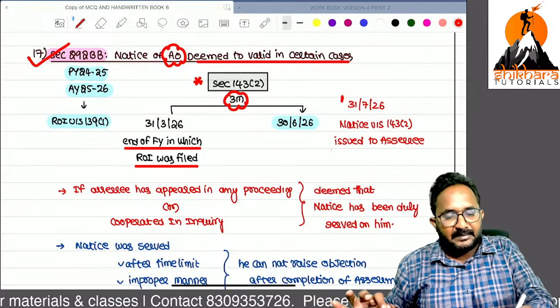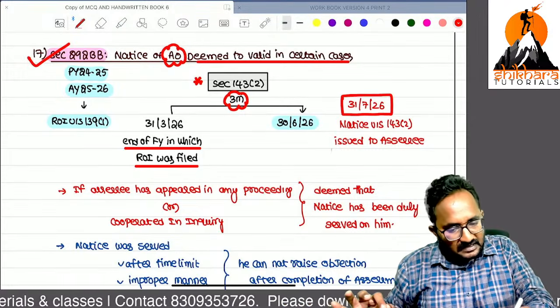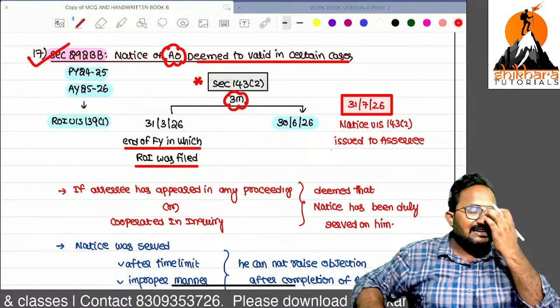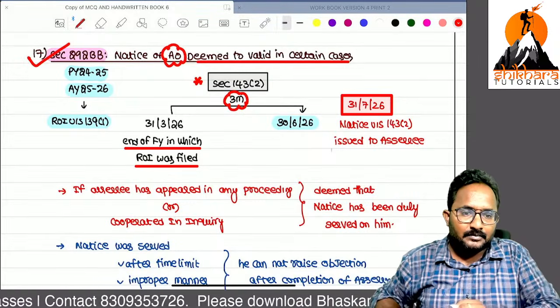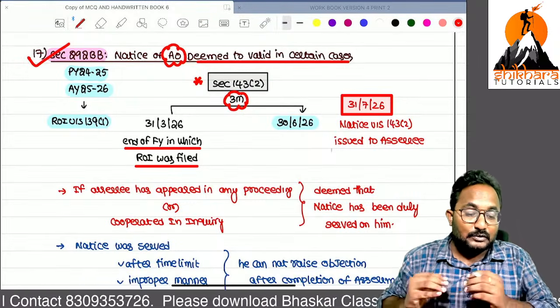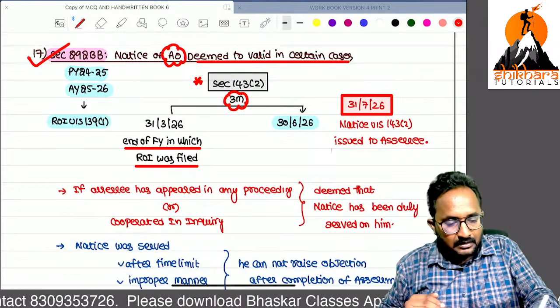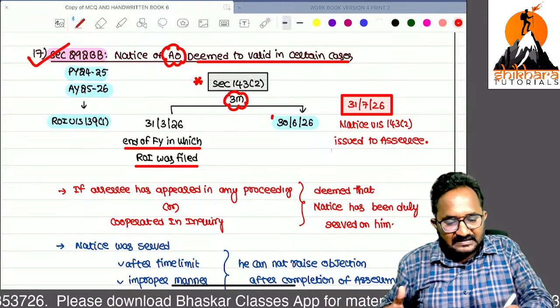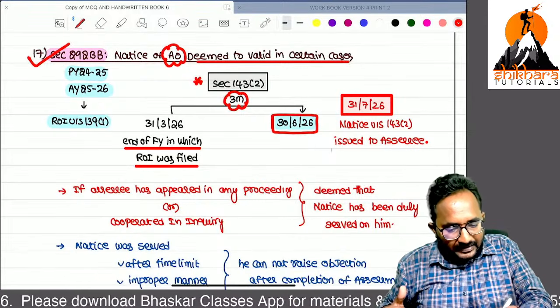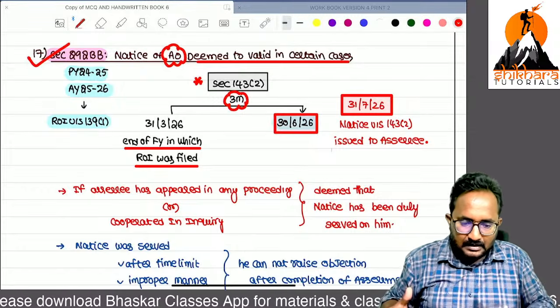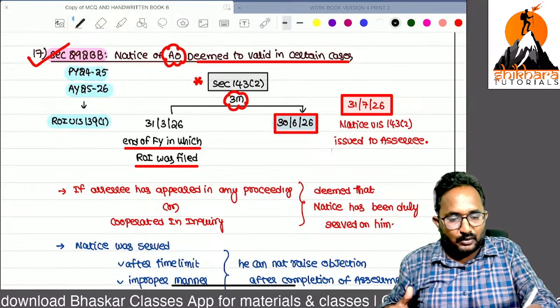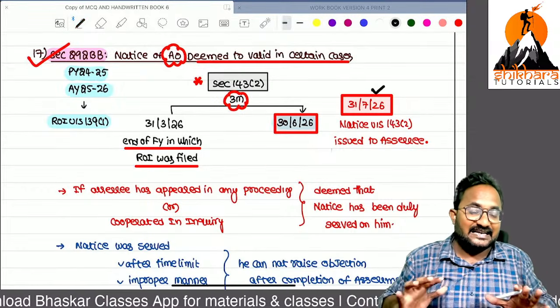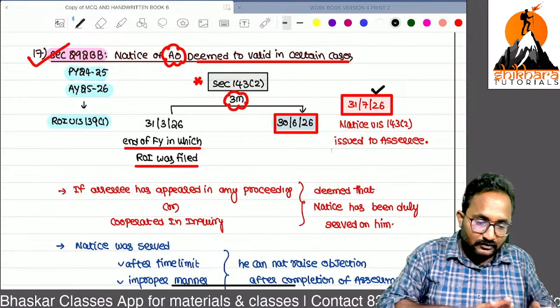But if the department sends the notice to our SSC after this date, can you tell me whether that notice is time barred? Yes, it is treated as a time barred notice only, because this is the last date for sending of the notice.